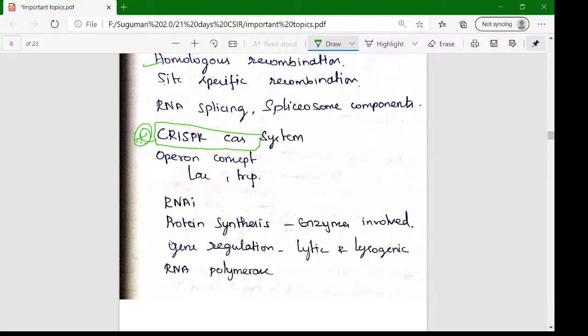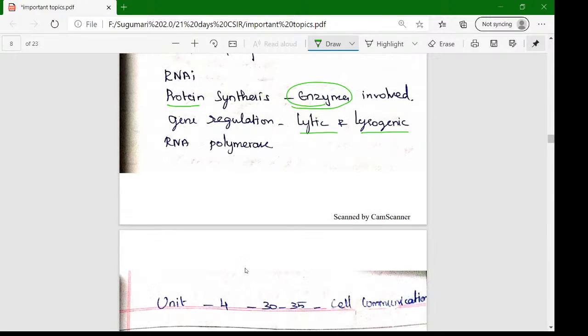Another is the lac operon and tryptophan concept and RNAi. Then protein synthesis and its enzymes. What are the proteins and enzymes involved in protein synthesis? Which protein is synthesized by which enzyme? That is also very important. Gene regulation, we want to know lytic and lysogenic pathways. RNA polymerase role and function, and structure are also very important. These are all the important questions about Unit 3.